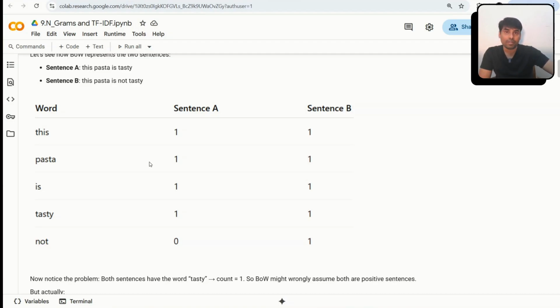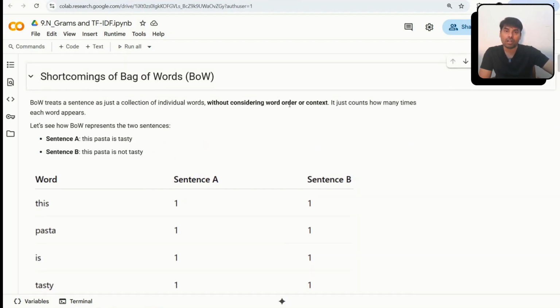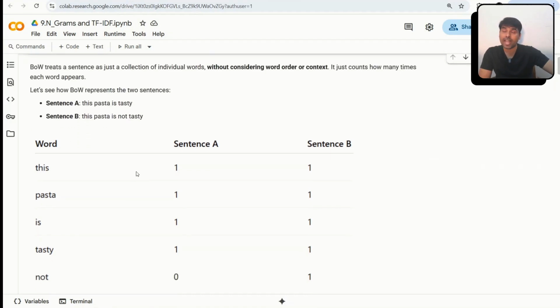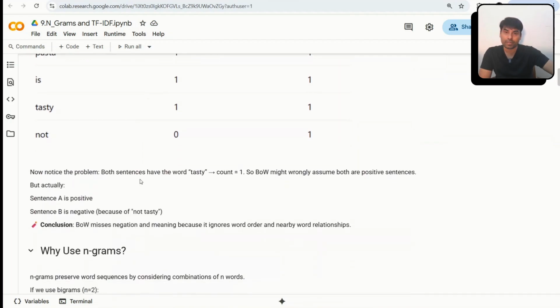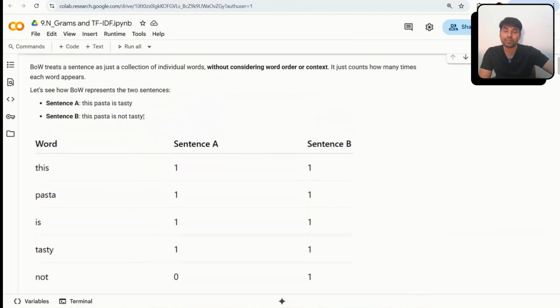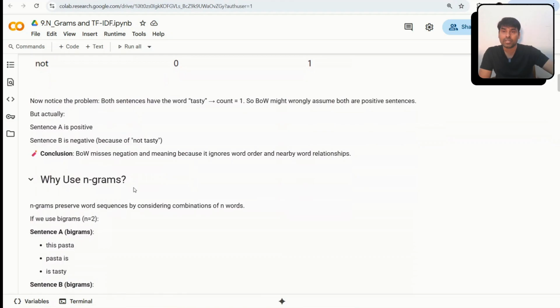So this is the problem with Bag of Words. They don't capture order or the context of the word, whether it's positive or negative. This is one example. According to Bag of Words, even the second sentence is a positive sentence, though it is really a negative sentiment. So this is the conclusion: Bag of Words misses the negation.